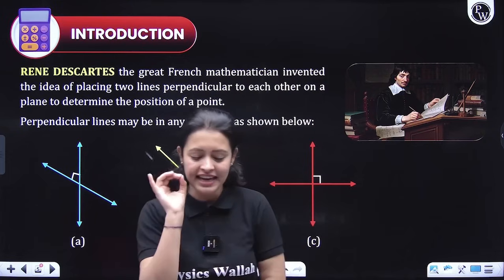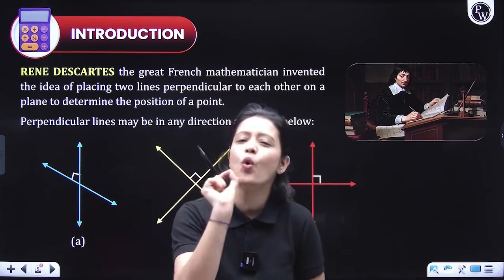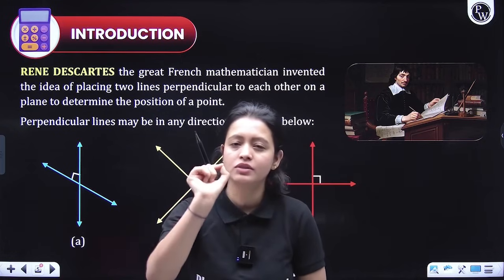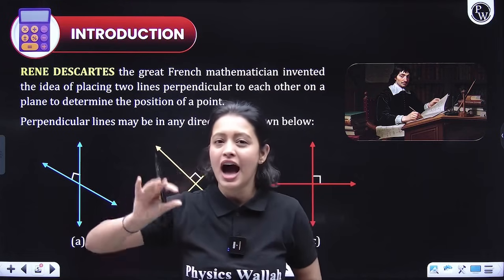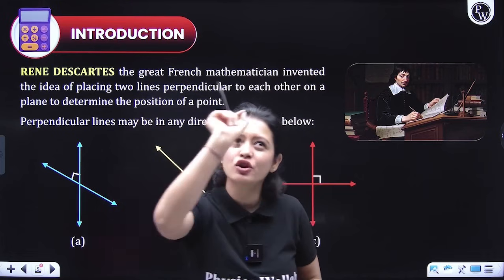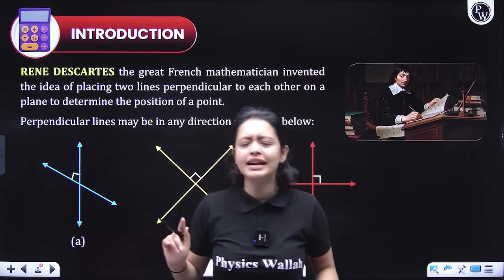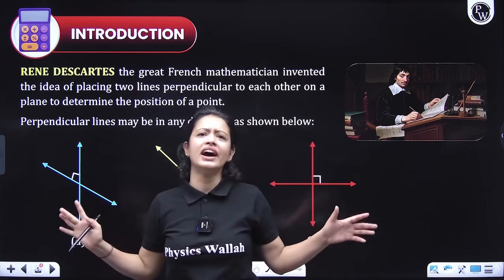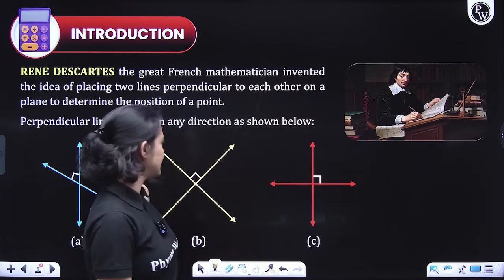So basically he had this very simple idea: how can we specifically locate a point, like the address of a point? How can I figure out the address of any point lying in a plane? For that he had this brilliant idea: let me divide the entire plane by using 2 perpendicular lines like these.